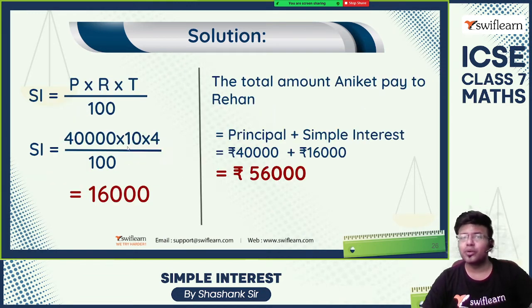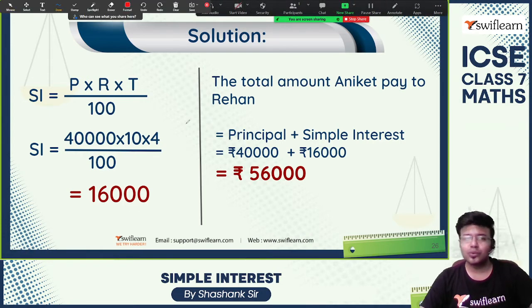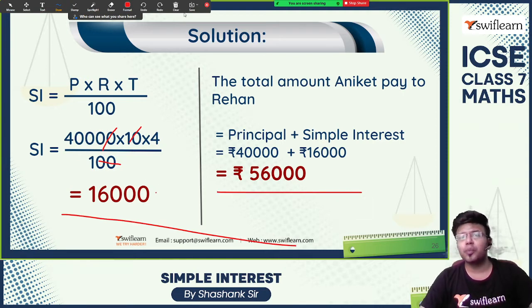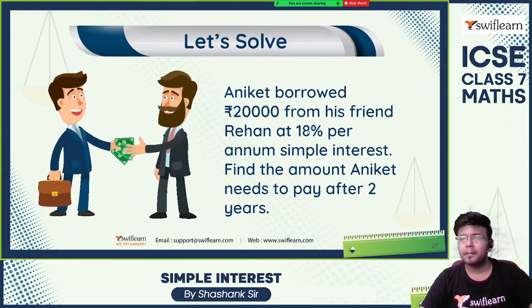Now substitute these values in this formula. P is 40,000, the amount borrowed, rate of interest half yearly is 10, and there are 4 half years, divided by 100. Now calculate this. How much do you get? You get 16,000. Two zeros and two zeros cut, 4,000 into 4 is 16,000. Now add this to the principal amount 40,000. So 56,000 rupees he needs to pay back.